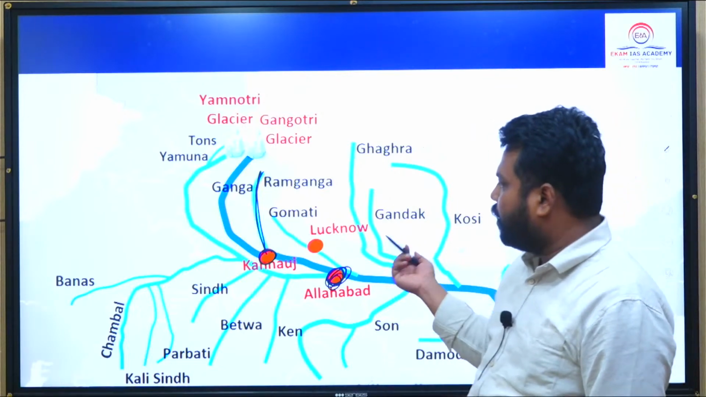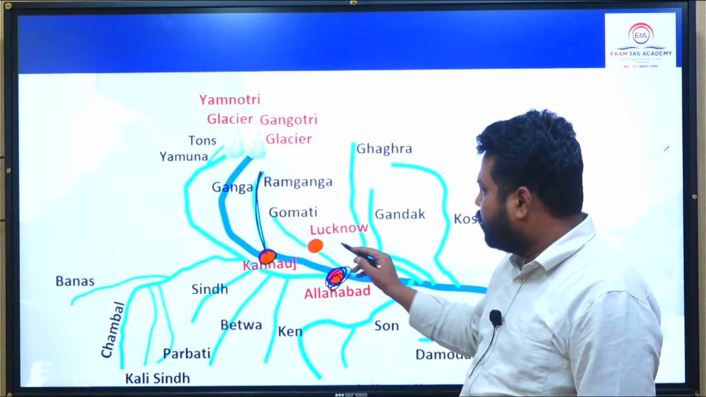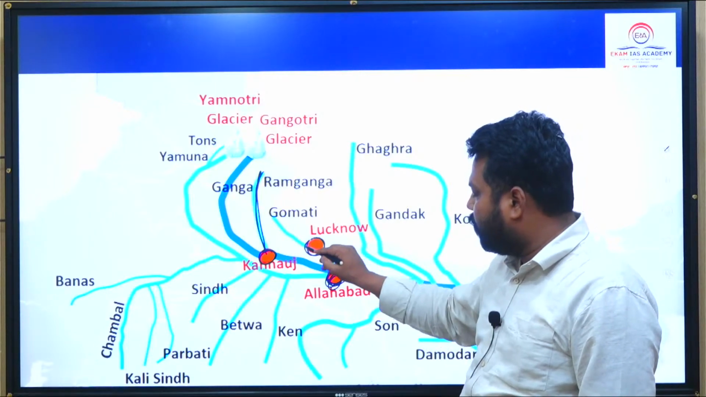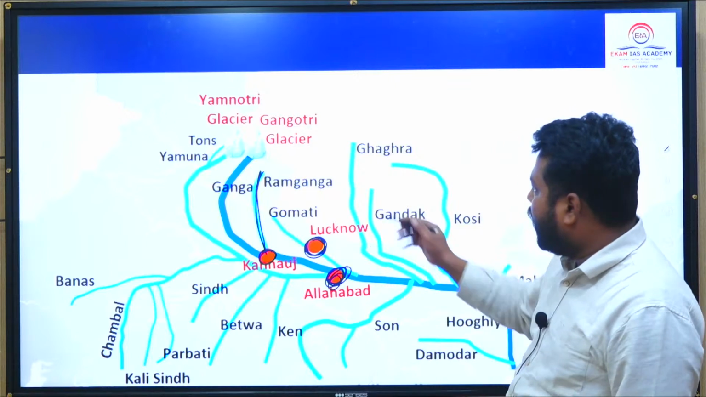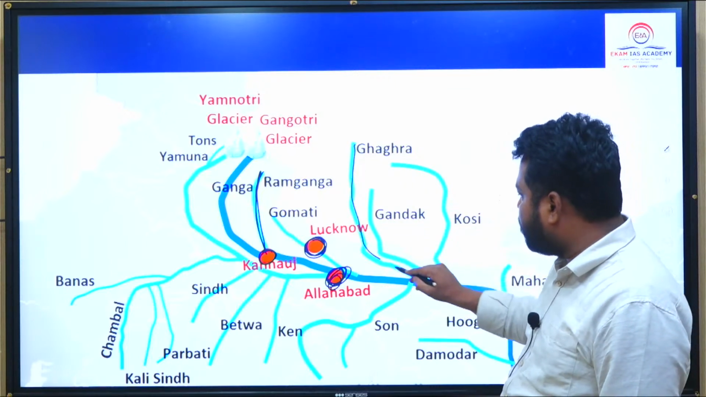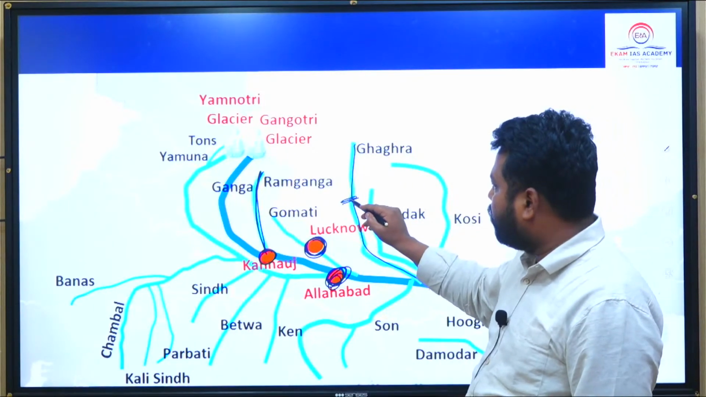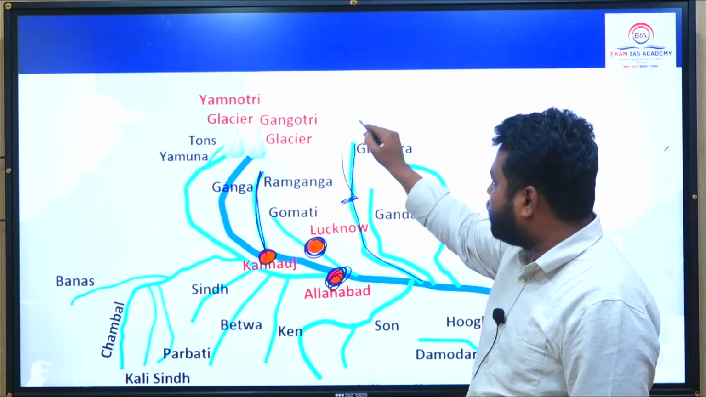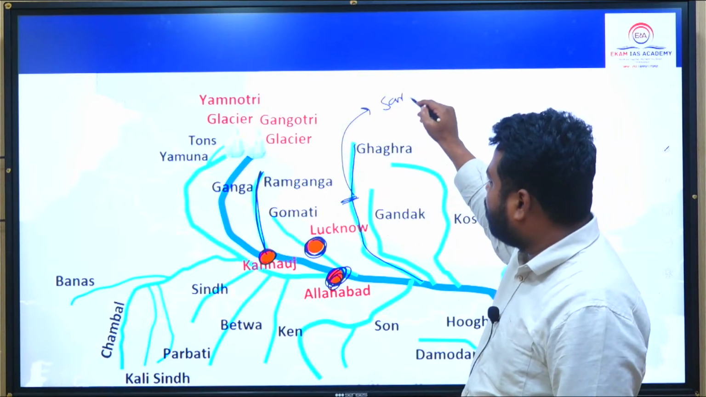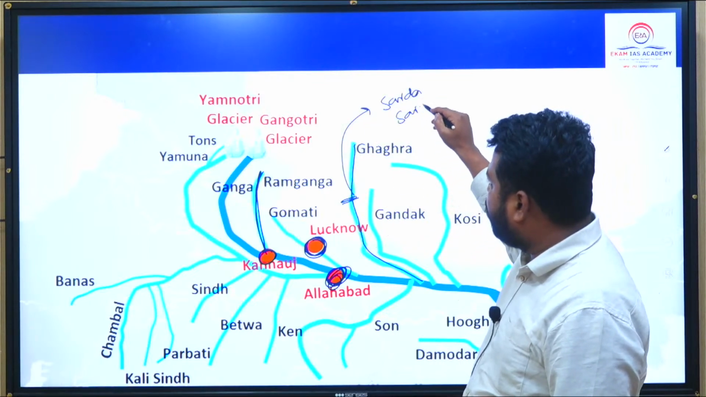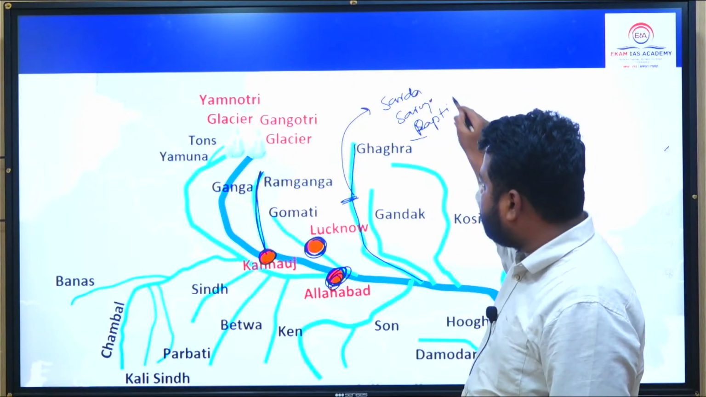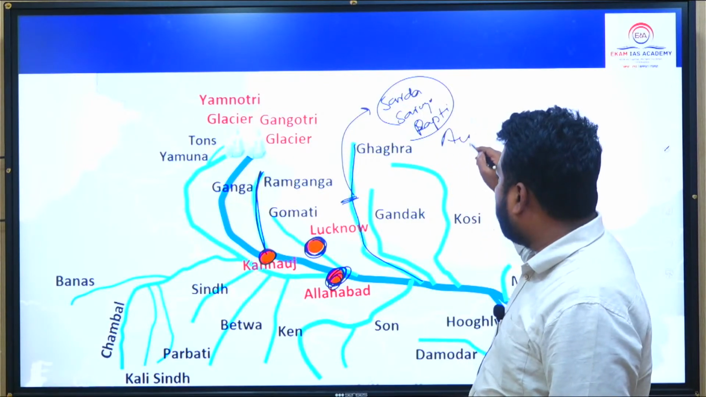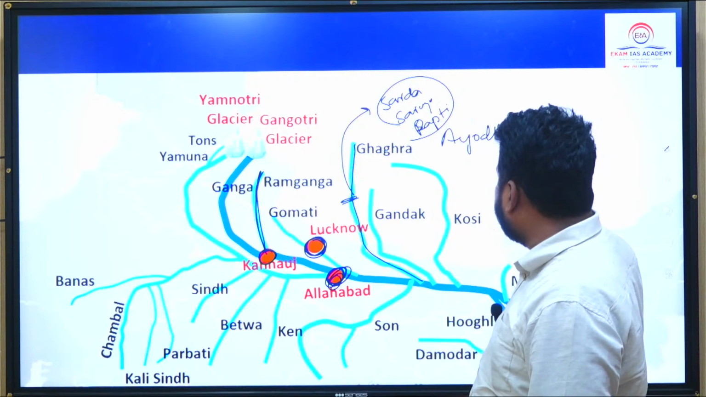This is one pointer location which you have to remember. And the Gomti river, which is also a tributary. So on this particular river we have Lucknow, which is the capital city of Uttar Pradesh. And on this Gagda river basin we have Ayodhya. This Gagda river has some tributaries like Sarda, Sarayu and Rapti. So on this particular tributary region we have Ayodhya, जहाँ पे recently राम मंदिर बना था.